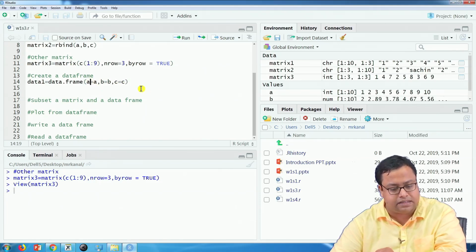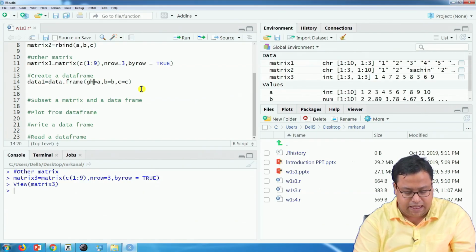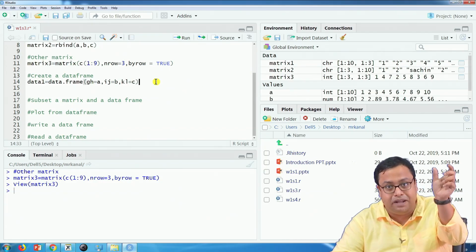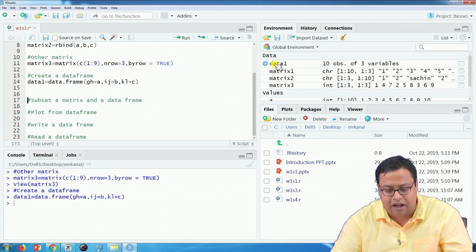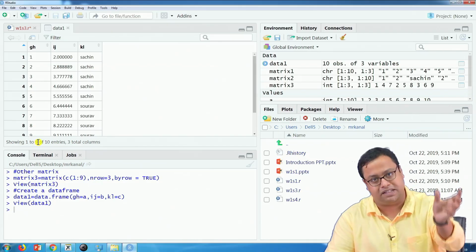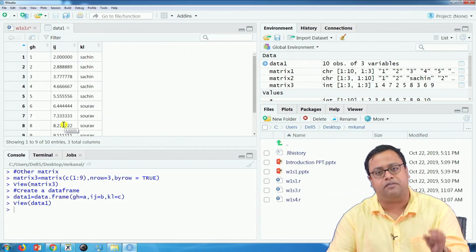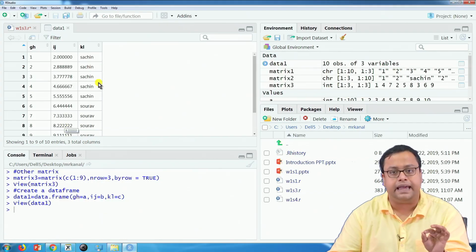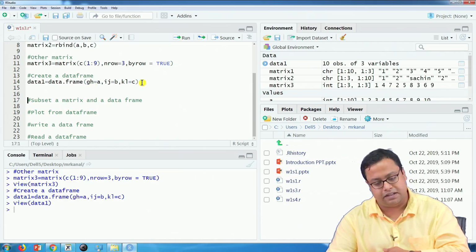So instead of A, B, C, you can write, let us say, G, H, I, J and K, L. So G, H becomes the first column name, I, J becomes the second column name, and K, L becomes the third column name. If I now want to see data, G, H is the first column name, and the entries of that first column are whatever was in the A vector. Similarly, I, J is the second column name, with the entries of the B vector, and similarly K, L is the third column name. So I am creating 3 columns with these column names and corresponding entries. So this is a data frame.